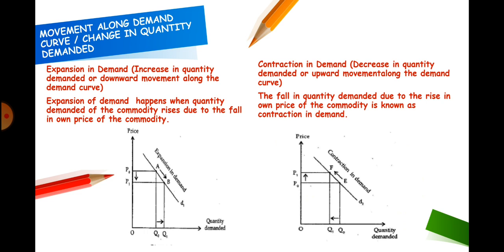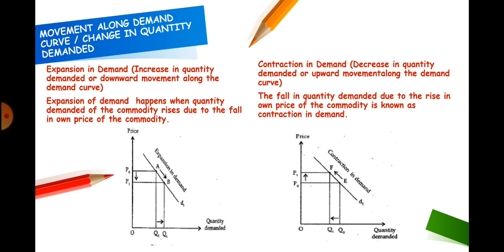Coming back to figures once again, let's analyze the first figure in detail. We can see that as price falls from P0 to P1, quantity demanded increases from Q0 to Q1, and there is a downward movement from A to B, which is known as expansion of demand. Figure 2, when price rises from P0 to P1, there is a decrease in quantity demanded from Q0 to Q1, as shown by an upward movement from point E to F, which is known as contraction in demand.